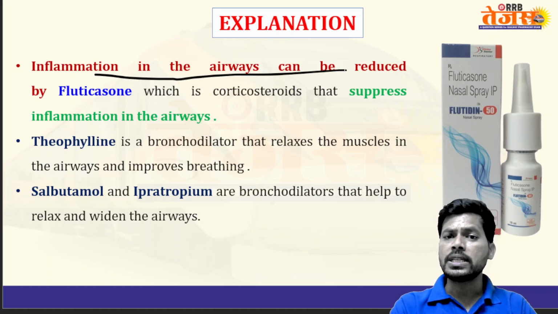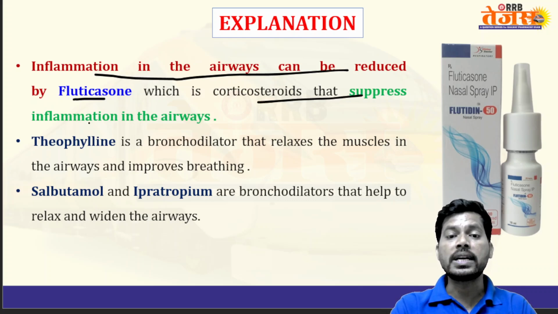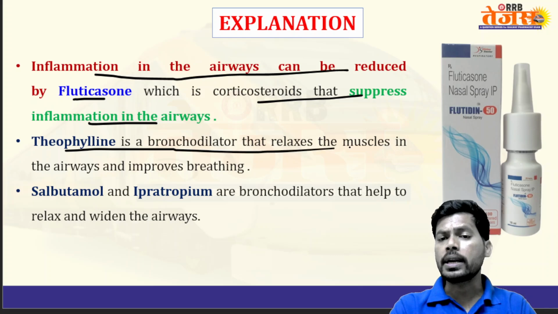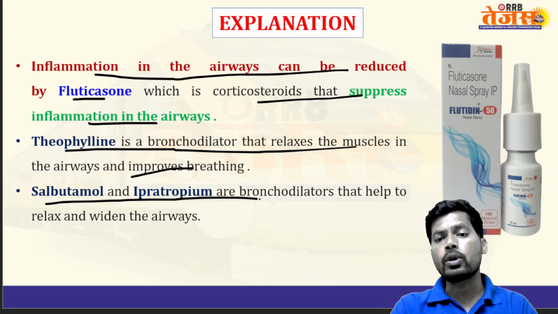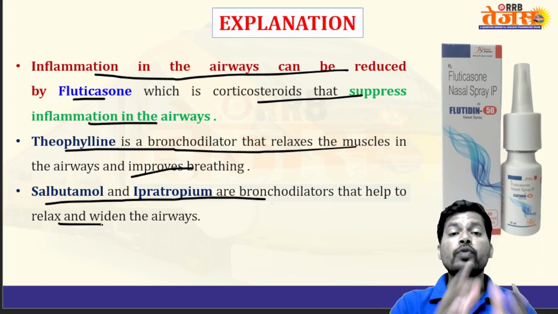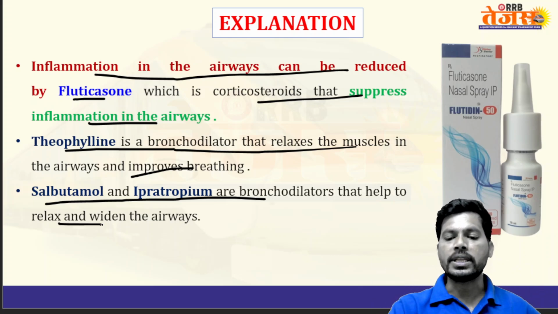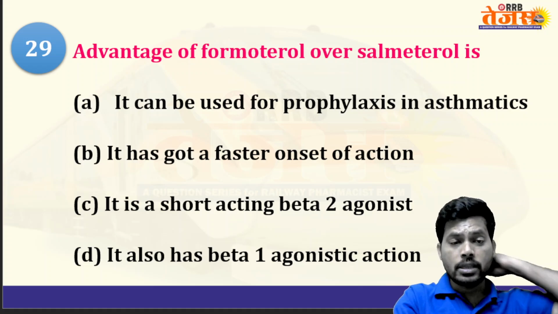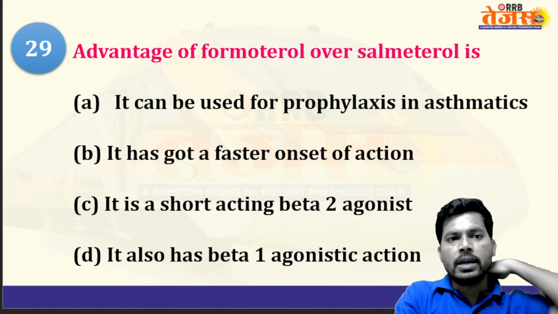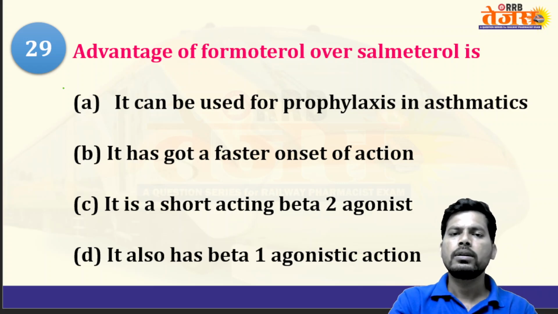Inflammation in the airways can be reduced by fluticasone, which is a corticosteroid that suppresses inflammation in the airways and also suppresses the overactive immune system. Theophylline is a bronchodilator, relaxes the muscles in the airways, and improves breathing. Salbutamol and ipratropium are also bronchodilators, which help to relax and widen the airways for proper breathing. So regarding inflammation, if the asthma is interlinked with severe inflammation, it is treated by corticosteroids.